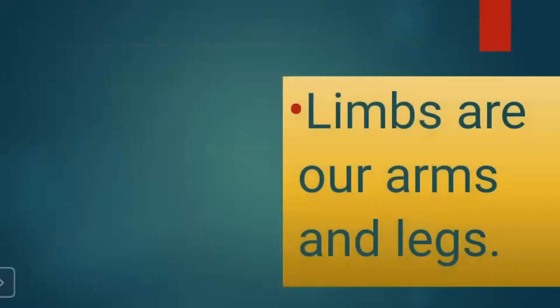Now children, we also learned about limbs. Limbs are our arms and legs.